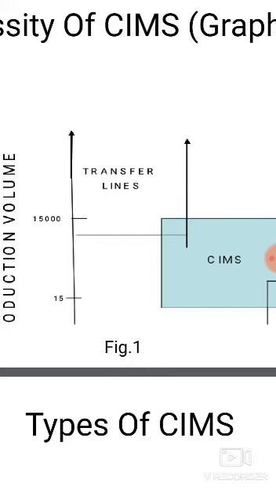Next, NC machines are suitable for variation in work part components. The next point is efficiency and productivity: a graph exists between the high productivity transfer line and the standalone NC machines.